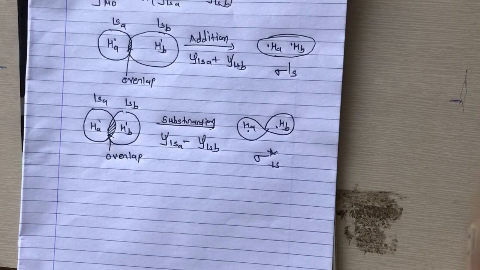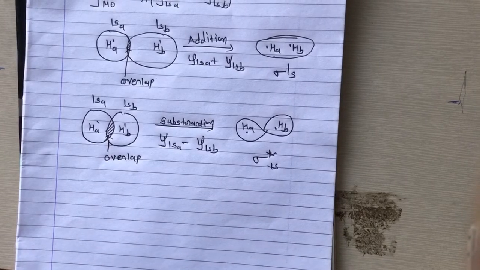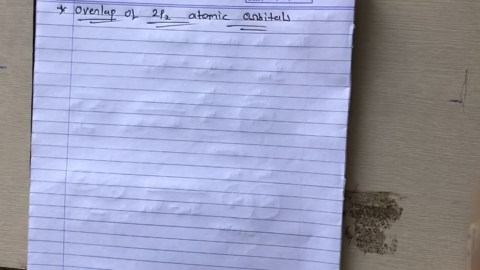Now the formation of sigma molecular orbitals by overlapping of the p orbitals. Now we can see sigma molecular orbitals formed by overlap of 2pz atomic orbitals, right?